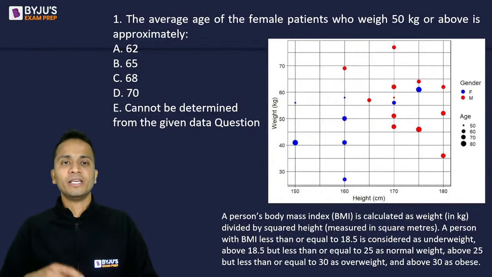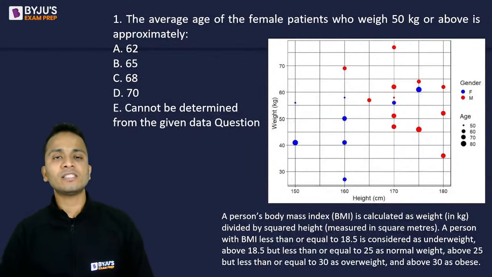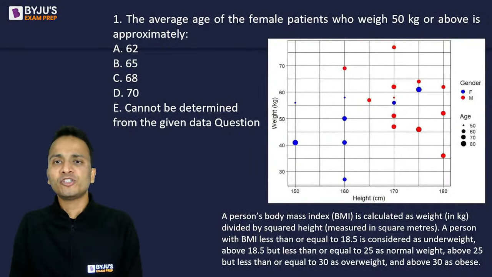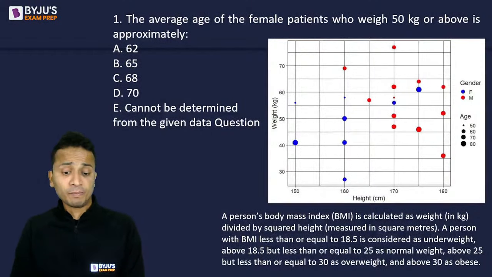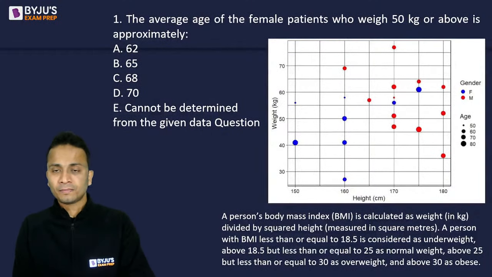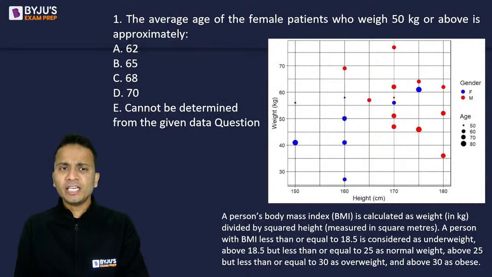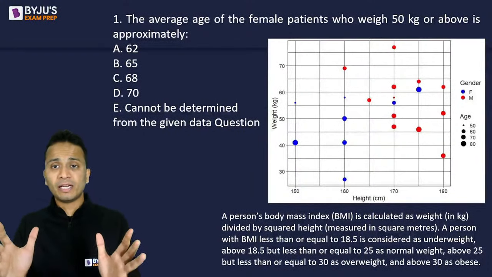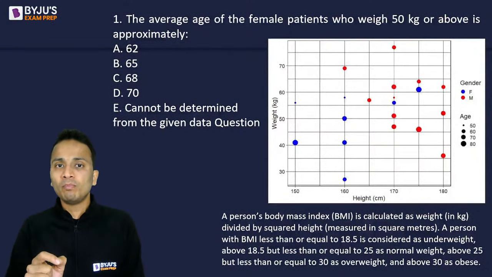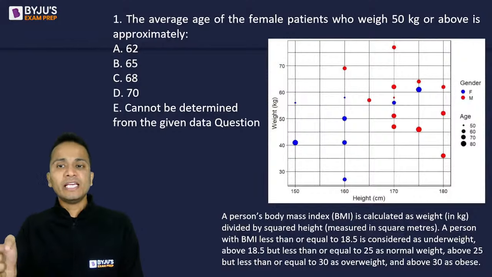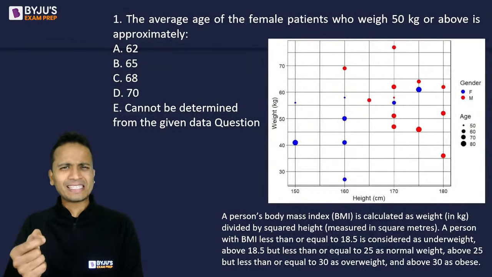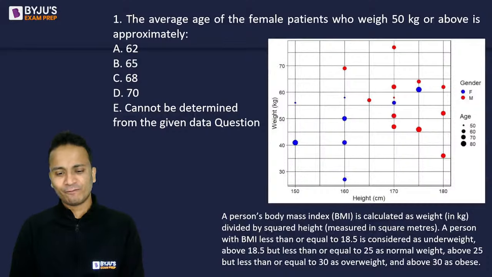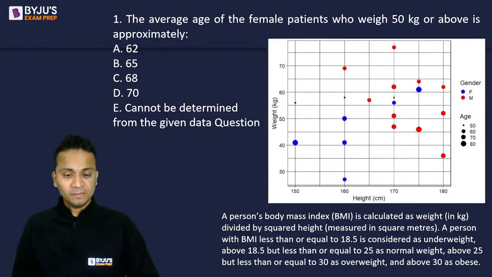All right. Okay. So the first question, anyone would like to answer this? The average age of female patients who weigh 50 kg or above is approximately how much? I have intentionally extrapolated this graph. मैंने ग्राफ को थोड़ा सा बड़ा बनाया है so that you'll not have any problem in analyzing the ages of these patients, because the dot size might be confusing for some of you. Okay, so Sanskriti says answer is option D, Divij option A. Anyone else?